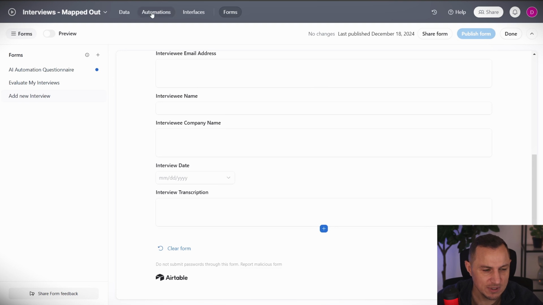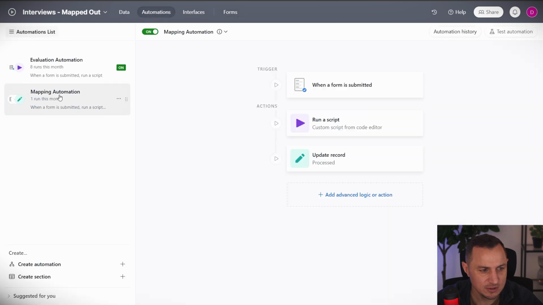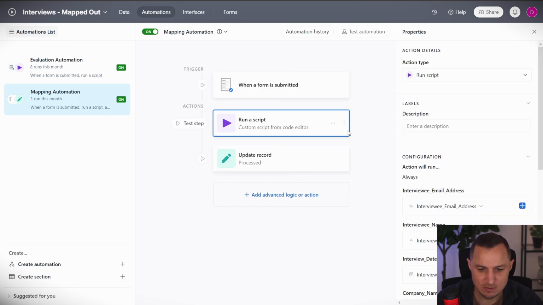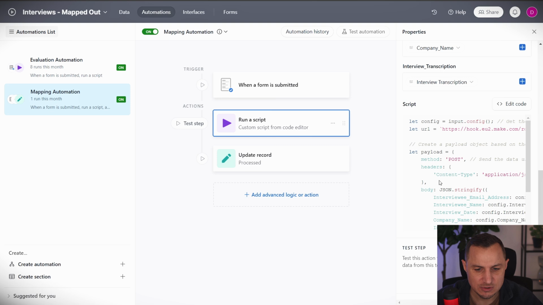And then once we added the transcript in there and we hit the submit button, that's when this automation, this mapping automation, should be triggered. So the form will be submitted. Once the form is submitted, then we want to run a script. And this is the paid thing, that's why we need the paid variant of Airtable, because otherwise it doesn't allow you to run scripts. The script will actually allow me to pass on information, so pass data to my webhook.